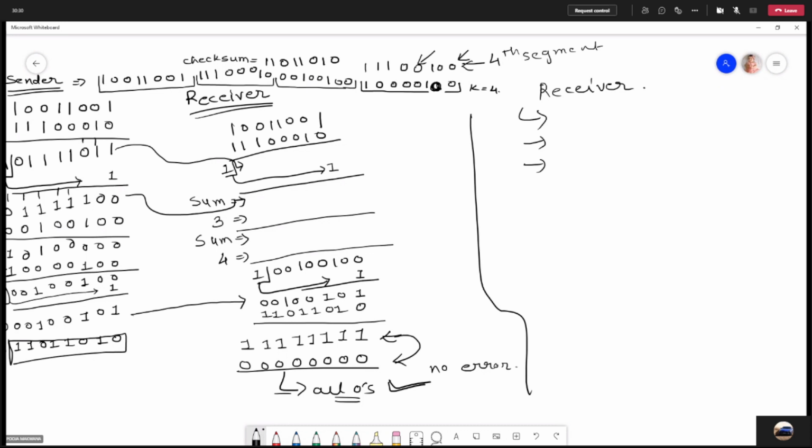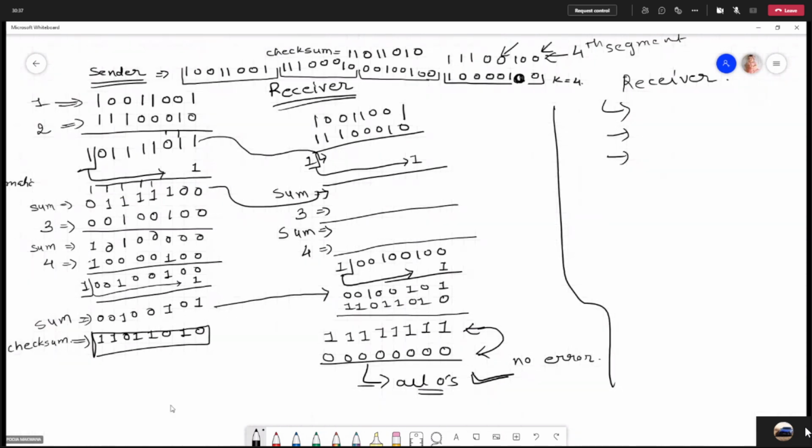And then you have to calculate the checksum at the receiver side. Sender checksum will remain same, but the receiver checksum will be different. And then you have to complement it, and you will not get all zeros. That means there is some kind of error, but you will not be able to know at which place the error is happening, right? So this is your homework.